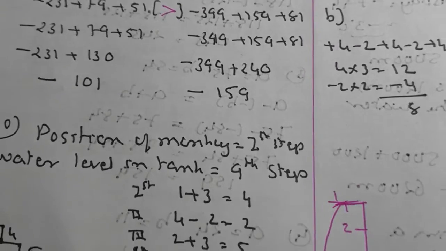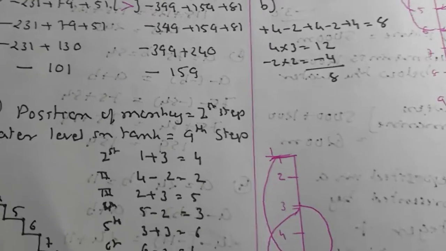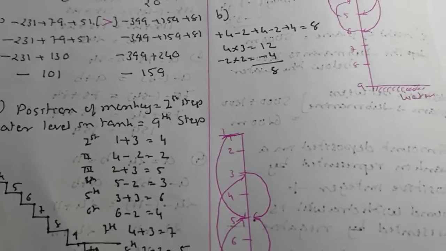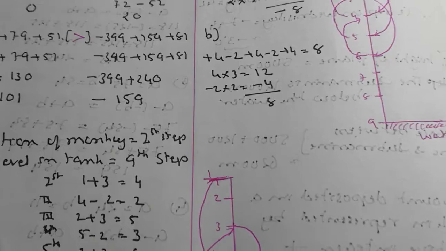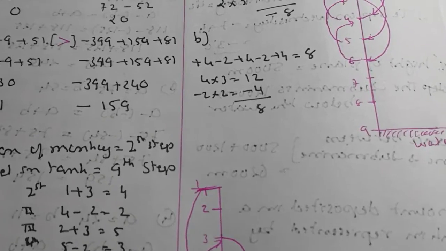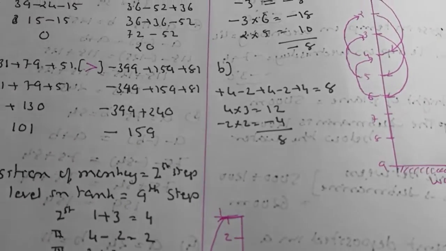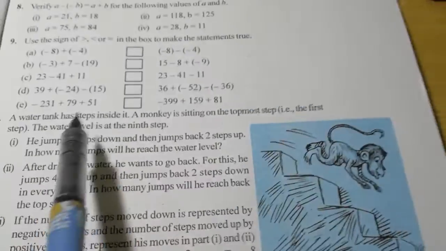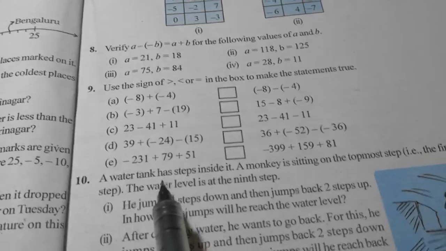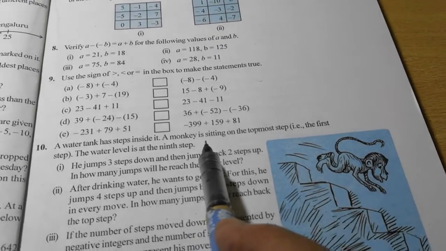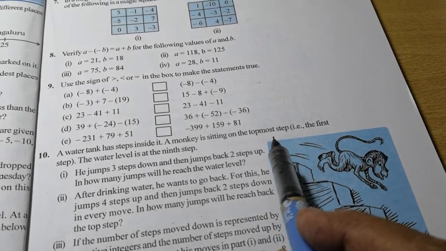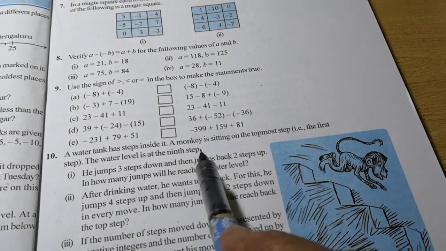Now be careful for this sum. I will show you the sum also, and I will show you how I have done the answer. You just have to use your brain a little over here to find the answer. So let us see what is the question given over here. A water tank has steps inside it. A monkey is sitting on the top step. The water level is at the 9th step.